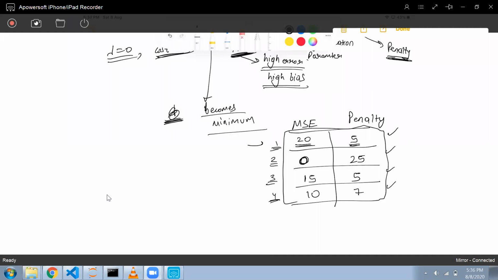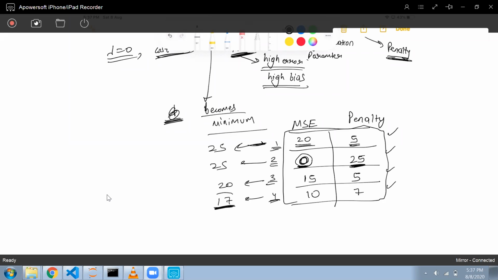Please tell. Here MSE is 0, mean square error is 0, but penalty is high. So let's sum the terms. Here the sum is 25, here 25, here 20, here 17.